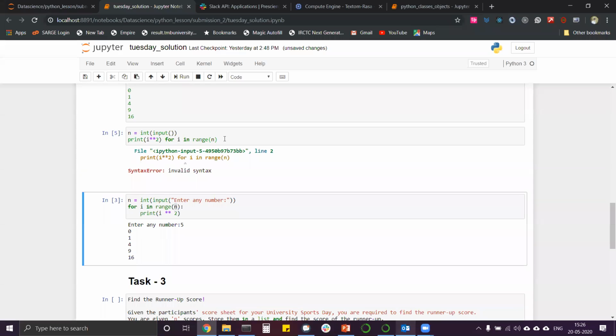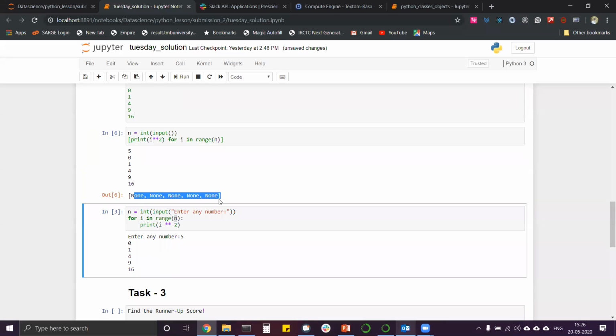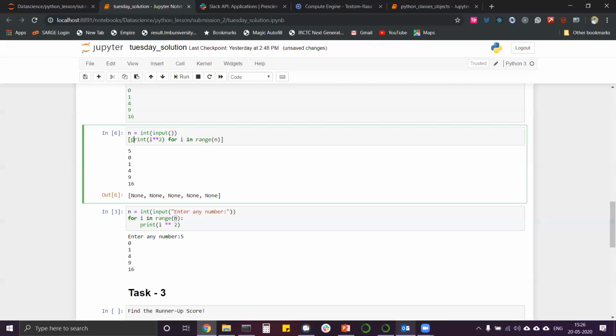It will create an error because this is not allowed. But when we use it inside a list, when we turn it into a list, this is what we are printing out. So why is it printing out a None list? First, it is printing out these results in this range, but the list doesn't contain anything. There is nothing inside this range statement.